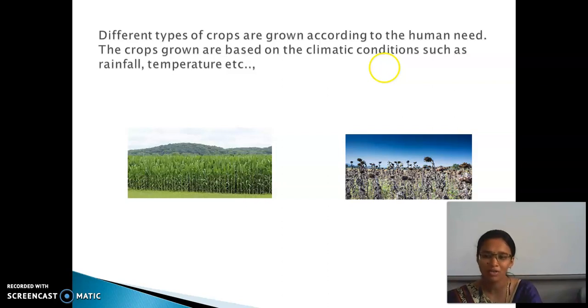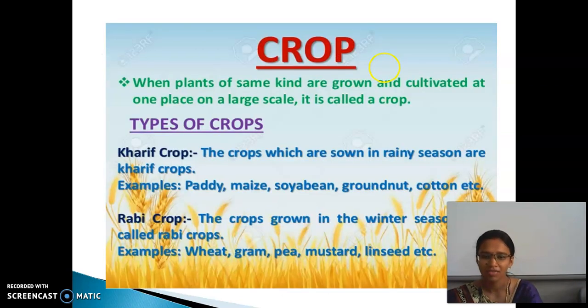Here you are able to see two types of crops. One is healthy and the other one is unhealthy. Why does this occur? Proper care must be taken of the plants for good cultivation. Then first we will see the definition of crop.